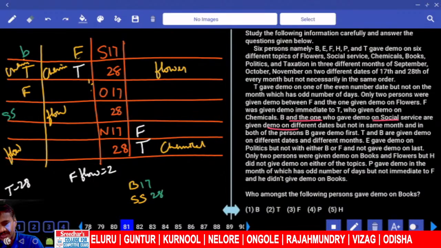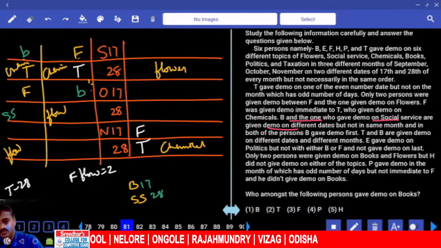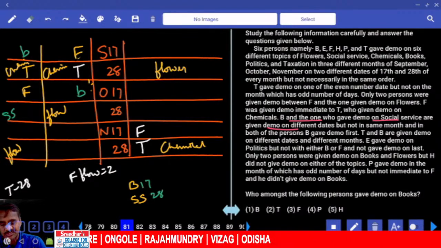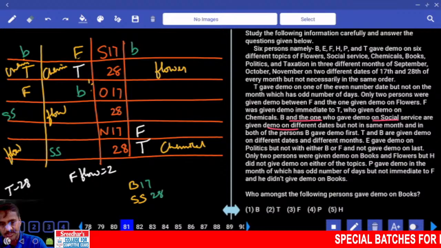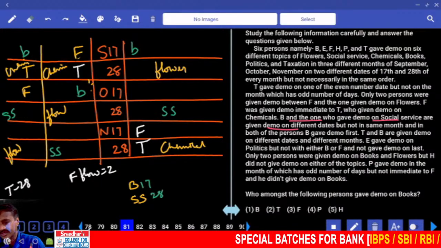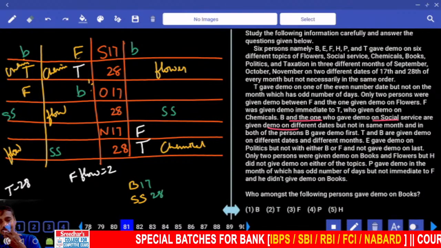What is the other possibility we have? In all the cases, you are taking B first from the top. If B is here, my next time undali cheppandi, B and social service, how many must be there? 2. B and social service. Saripinda leda? Now here again we have taken B here, then social service will be here. 17 and 28. Clear? They are in 2 different dates. B and social service, different dates.